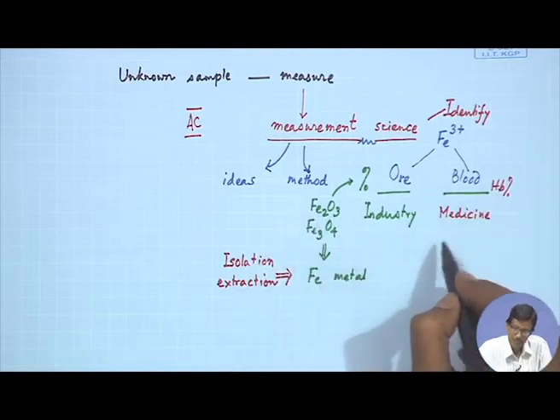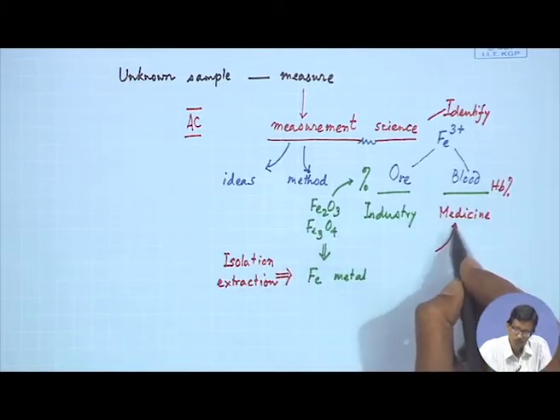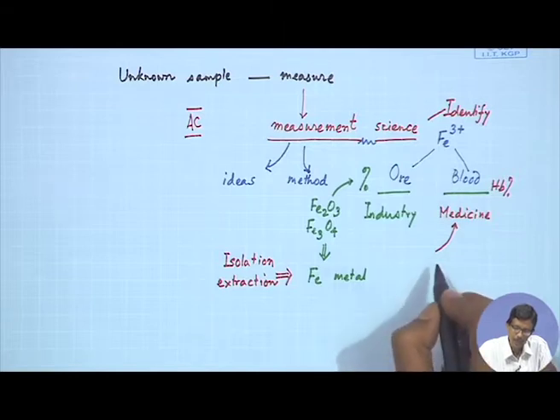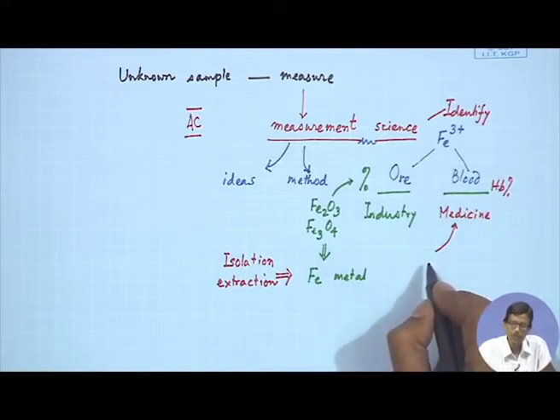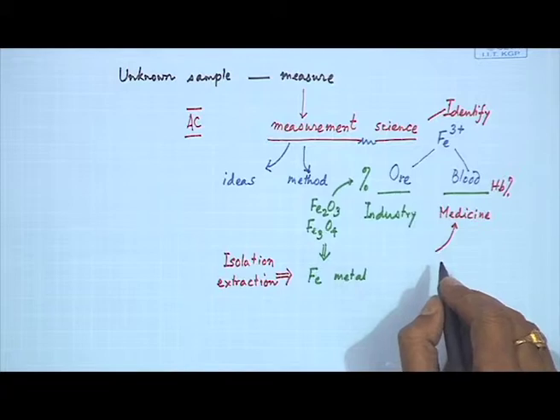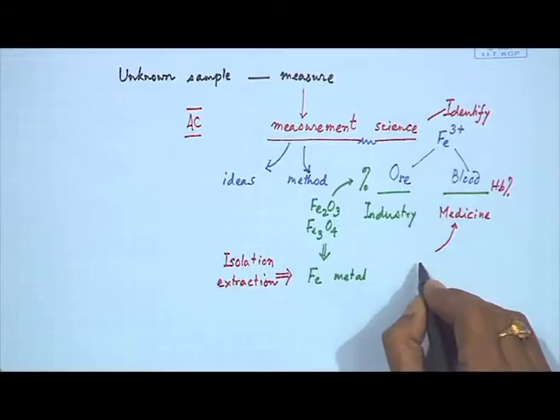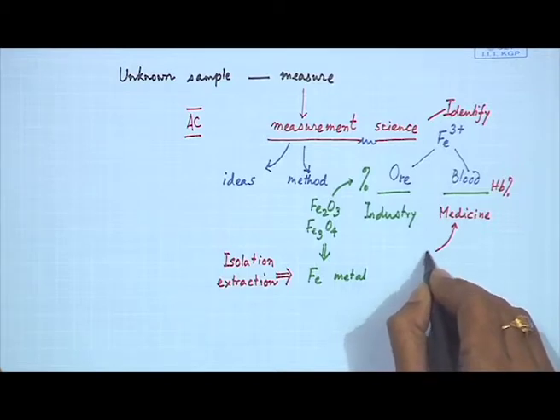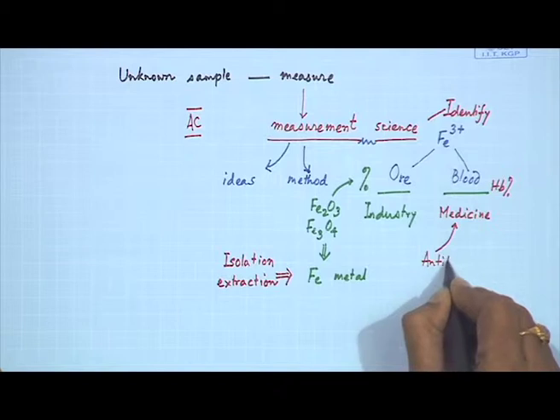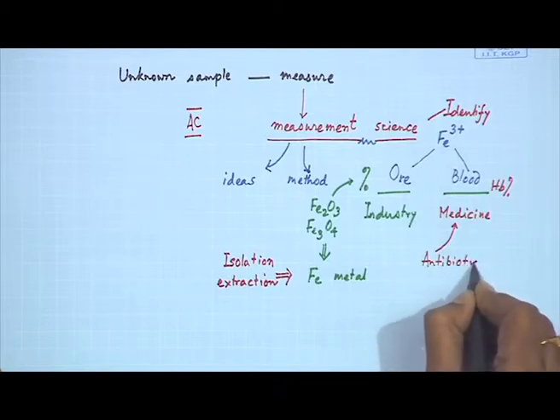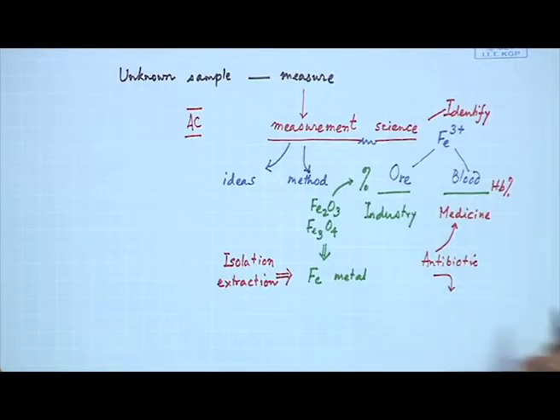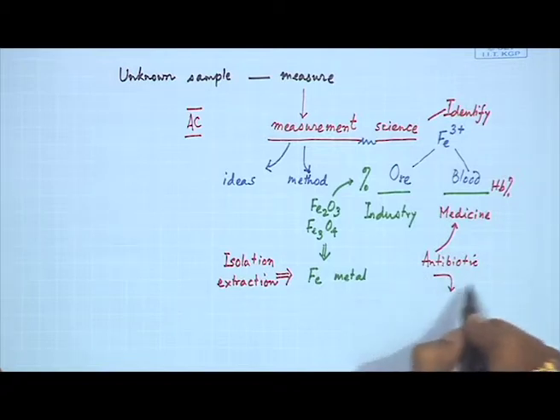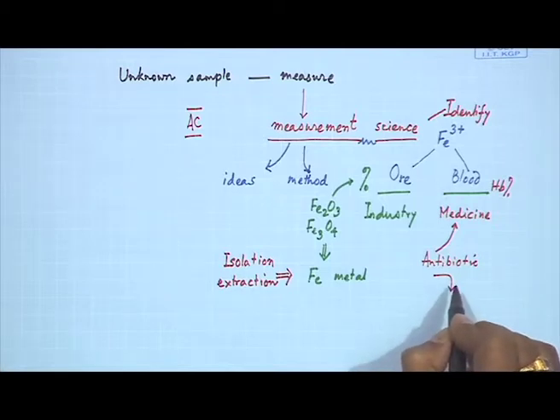So, this particular technique is also useful to understand the active ingredient in terms of pharmaceutical chemistry as well, such that you have a medicine or a pharmaceutical species and we want to analyze this. Suppose we have some antibiotic and it has some active ingredient.